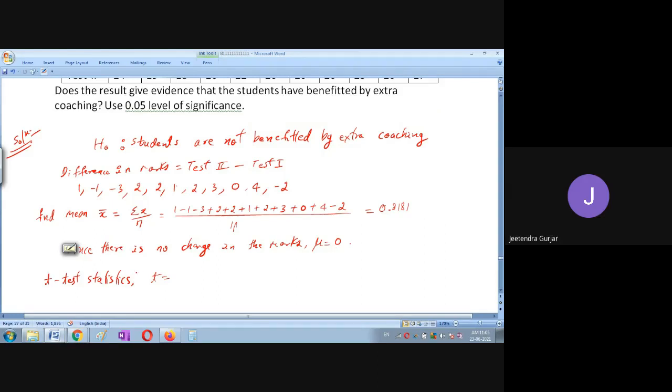So we'll use the formula t is equal to x bar minus mu divided by sigma divided by root n minus 1, and sigma you know already, sigma is equal to square root of 1 divided by n summation x minus x bar the whole square, please remember this is for n minus 1 degree of freedom. Yes, students, quickly you simplify this problem now.